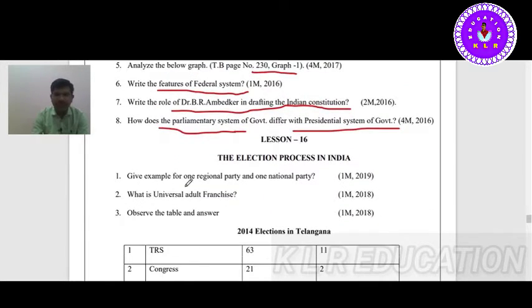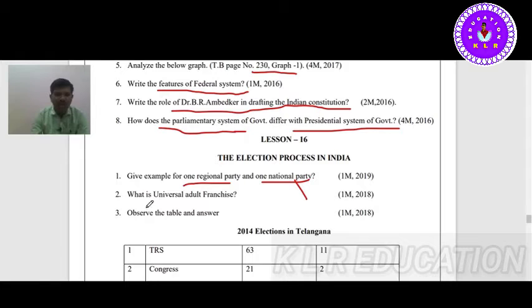Next, give examples for a regional party and a national party. As you know, TRS, YSRCP, TDP and Shiv Sena are regional parties. And the national parties are BJP, INC, that means Indian National Congress, CPI, and BSP. So these are national parties.